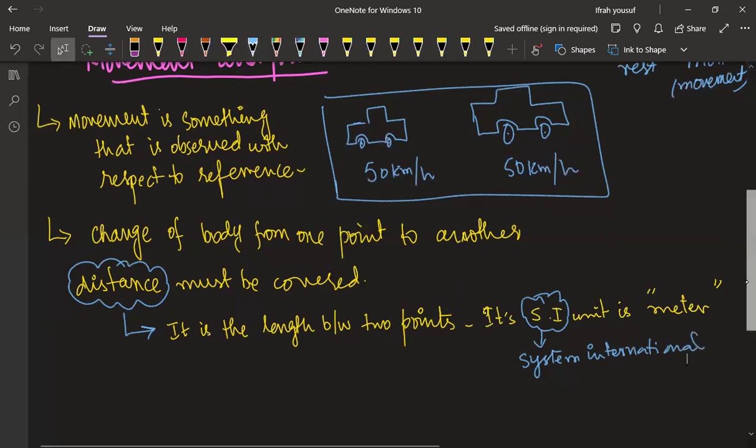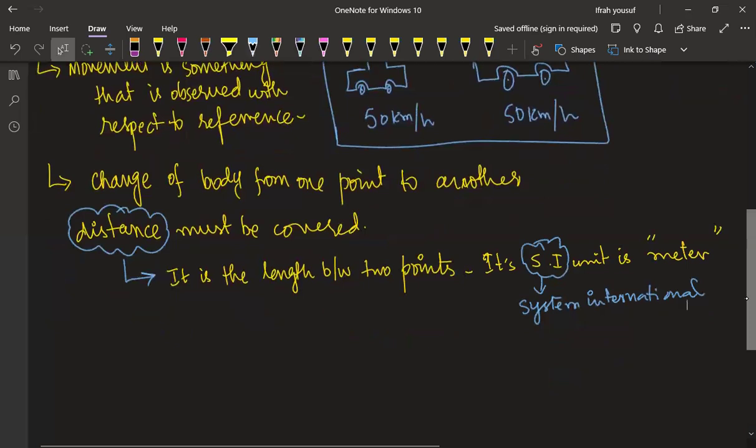Okay, so when we say distance is covered, if I consider how much time the body has taken to cover that distance, how much time the body has taken to cover that distance, will it give us another quantity?